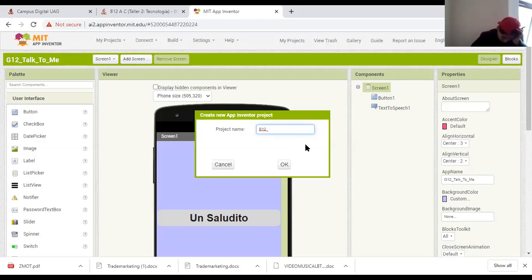You can put some words and connect them with the underscore, Talk_to_Me. Okay, then I will hit enter or okay.